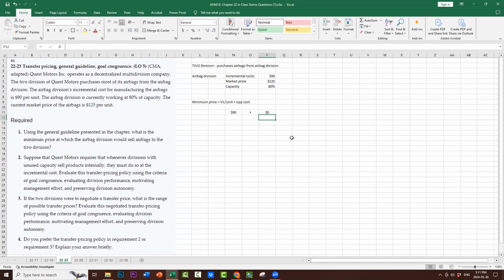All right. So that's why the minimum price in this case is the incremental cost, the variable cost of $90. It's all dependent on whether the production division actually has excess capacity or not. And since they're not forgoing any contribution margin from external sales, transferring the airbags at the incremental cost achieves goal congruence. So let's look at the next one. So this was item 1.